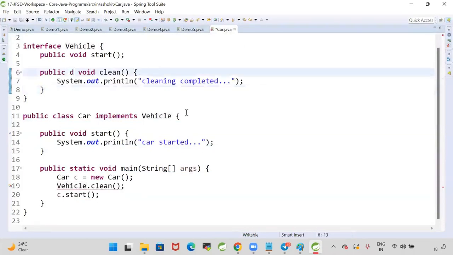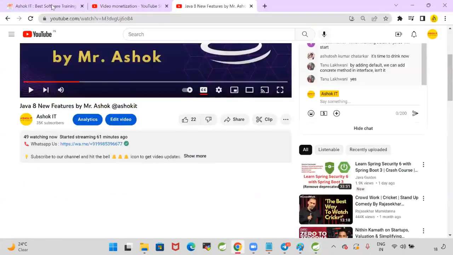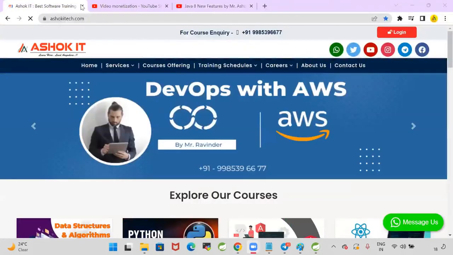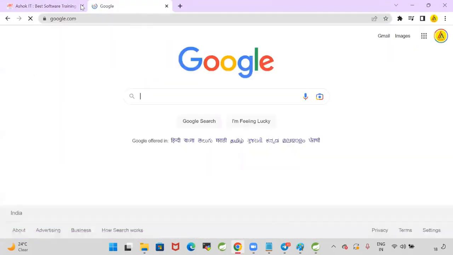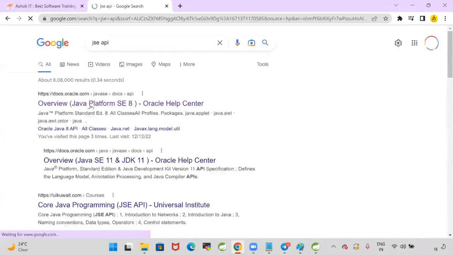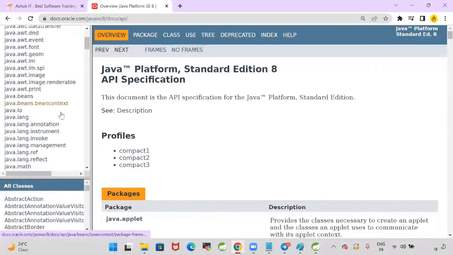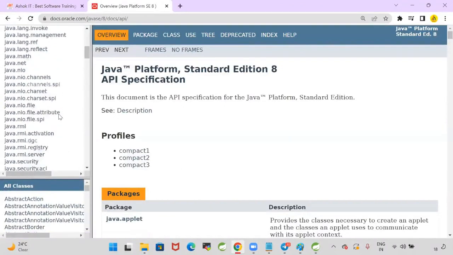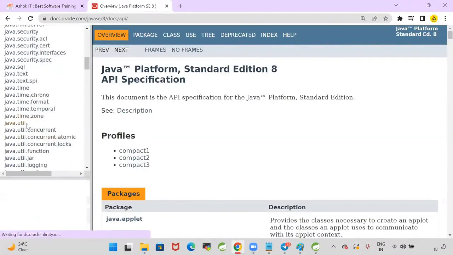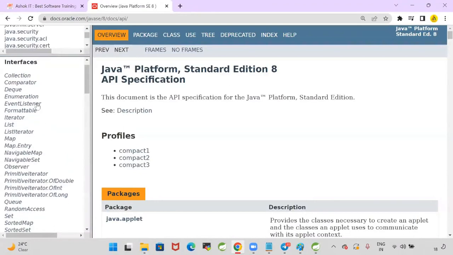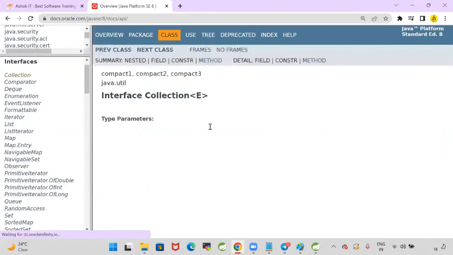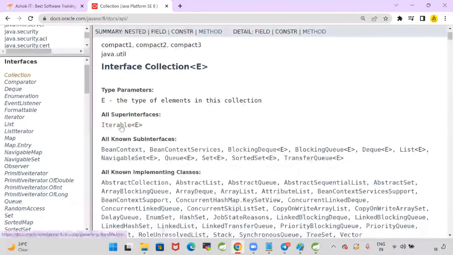Sir, what is the use case where Java implemented this concept? In Java, there is a concept called the Collection interface. Collection interface is extending the properties from one interface called Iterable. Let's go to the JSC API. In the API, the java.util package is available, and in that the Collection interface is available. Collection interface is extending the properties from Iterable.